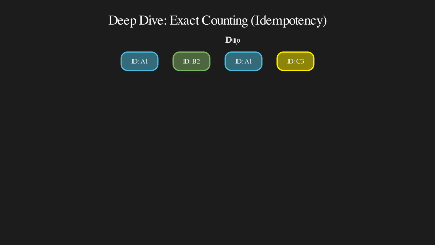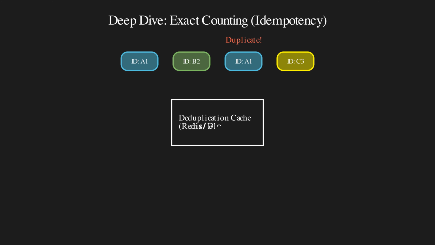In distributed systems, networks fail. If a client sends a click and doesn't get an ACK, it retries. Now we have 2 events for the same click. If we count both, we overcharge the advertiser. That's unacceptable.